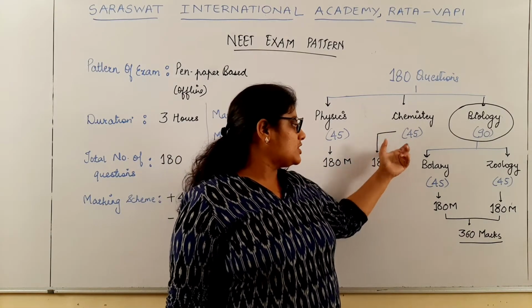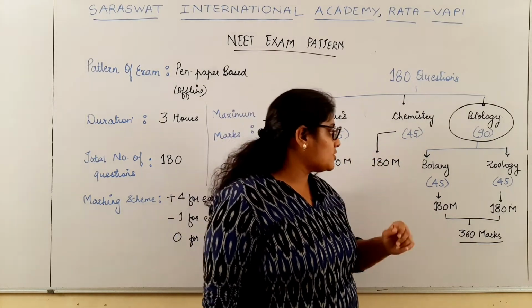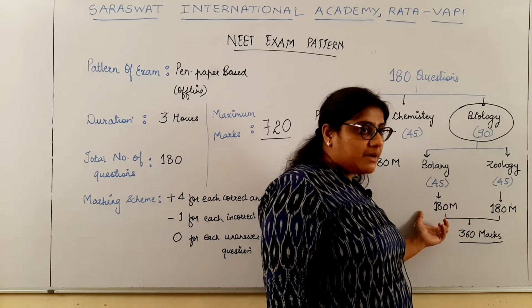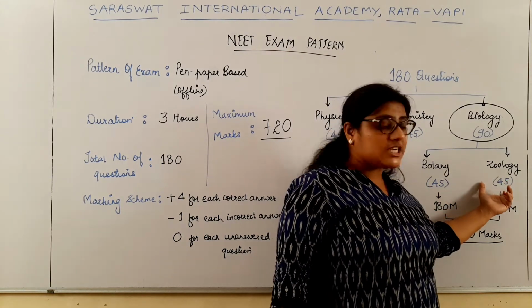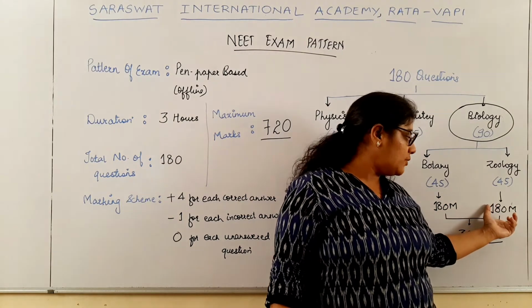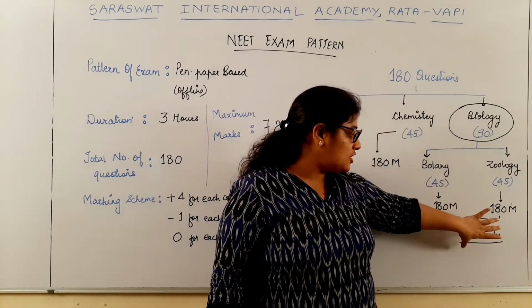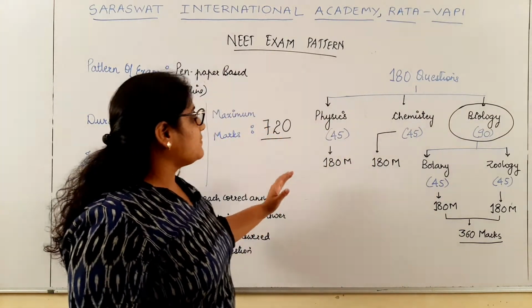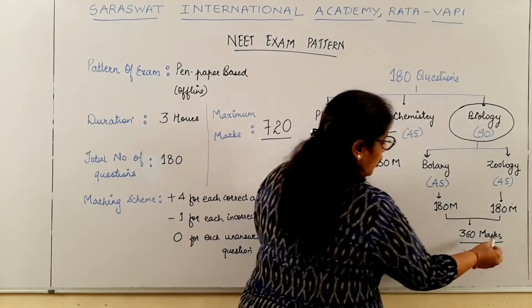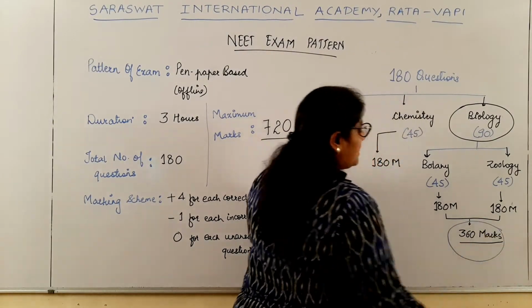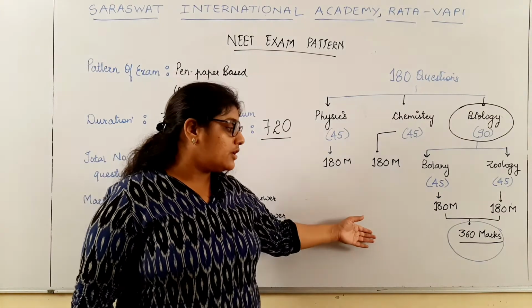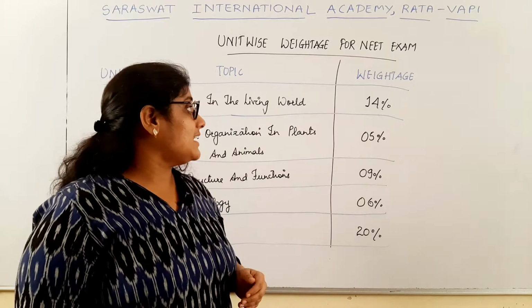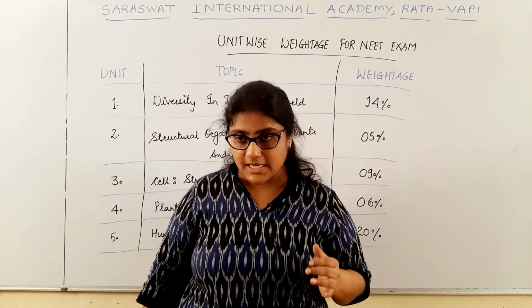So from this, as there are 45 questions of physics, this section consists of 180 marks. Chemistry again has 45 questions, so a total of 180 marks for chemistry, and the botany part contains 45 questions, so 180 marks for botany. The zoology section contains 45 questions, so 180 marks for zoology, which brings the total to 360 marks. So from this we can say that half of the weightage of the NEET exam is of biology, which comes to 360 marks.